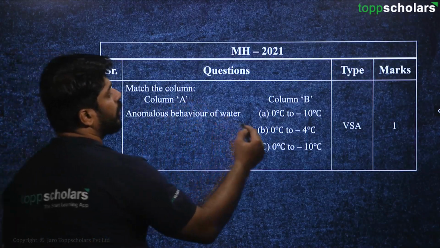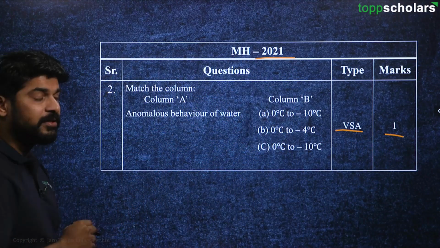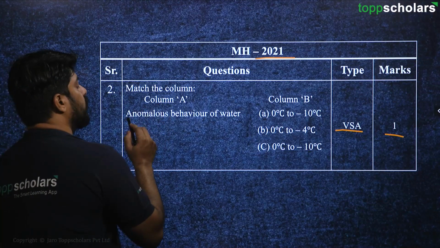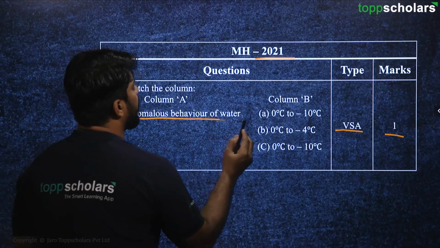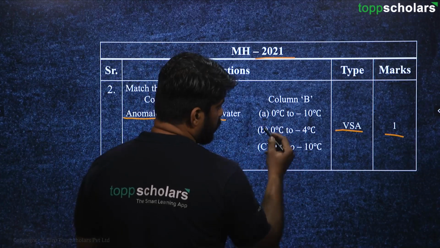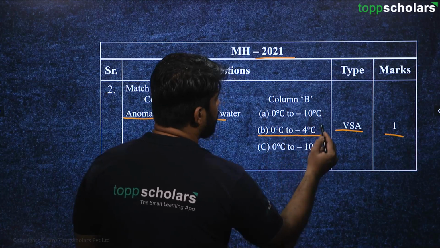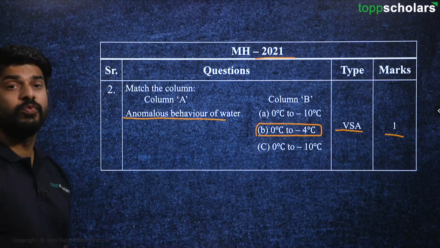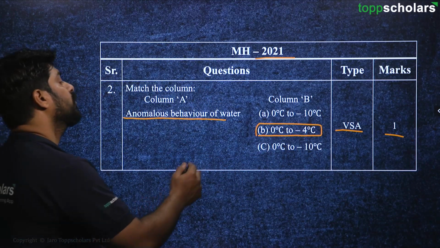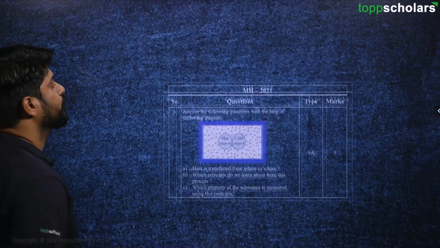So here we have got a very short answer question for 1 mark from the year 2021. Okay, so it's very simple, anomalous expansion or behavior of water. So here are the options. So temperature ranges are given. So as we know, basically this happens at 0 to 4 degrees Celsius, right? So therefore this is the correct answer. Moving on to the next question now.